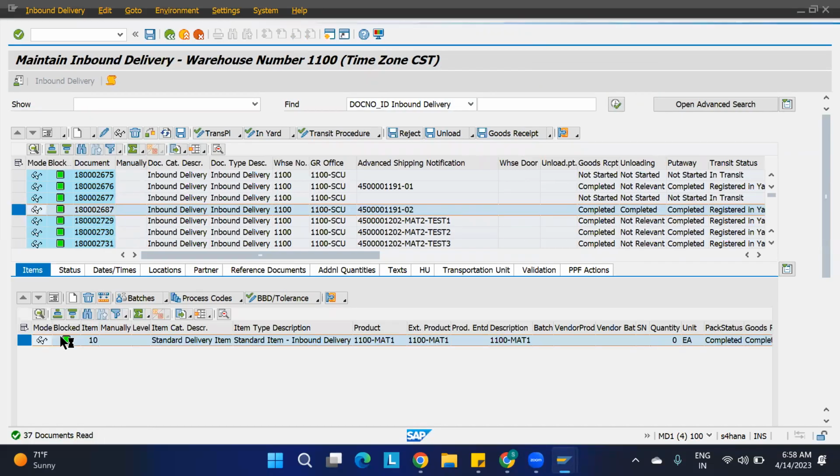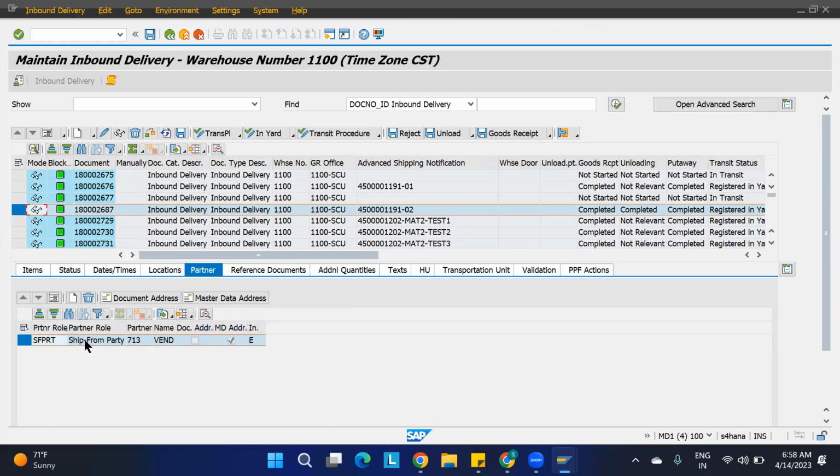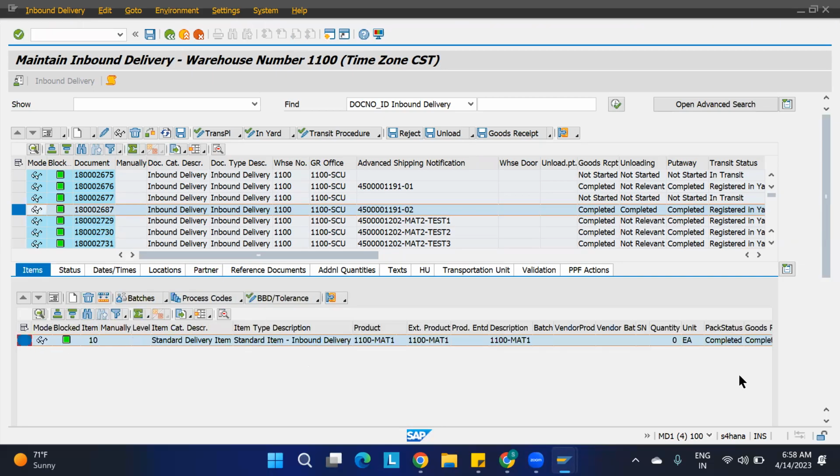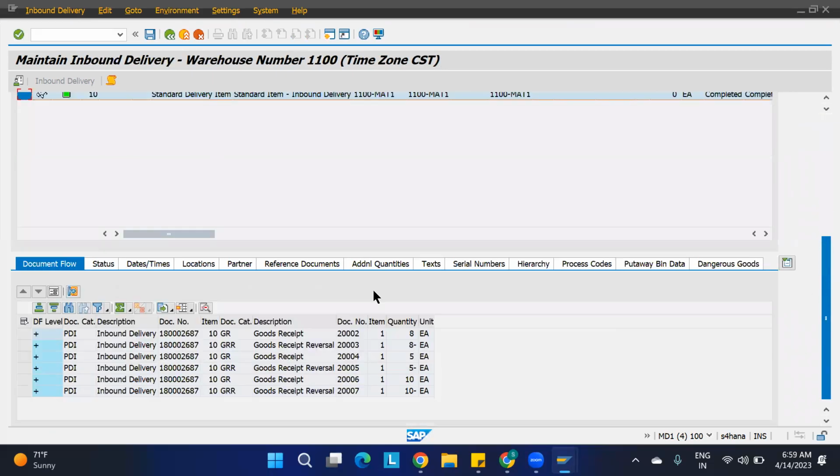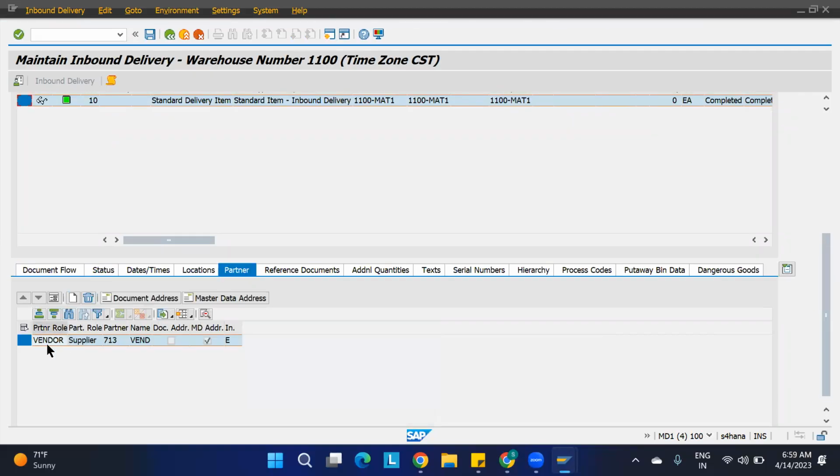Where will you see the ship from and where will you see the vendor? Can anybody tell me? At the header, what will you see, and at the item, what will you see? If I go to the partner, at the header you can see the ship from. But if you go to the item and look at the partner, it will be a vendor. So they have given something like this, vendor or the supplier. 713 is our vendor.